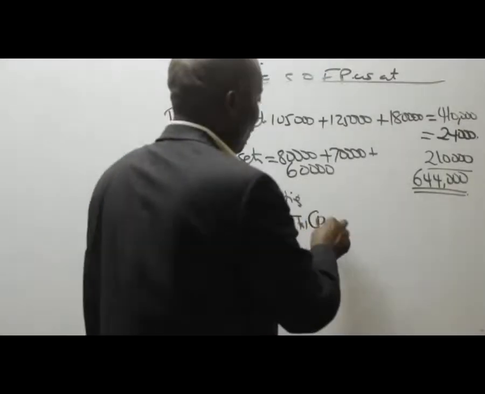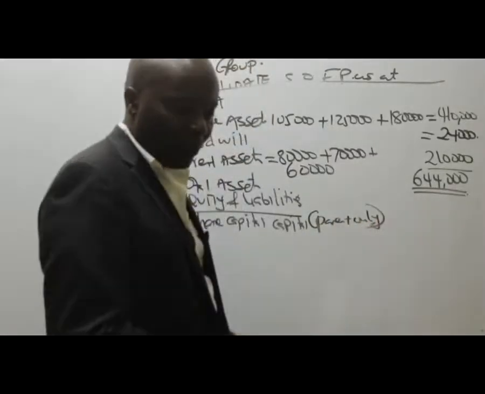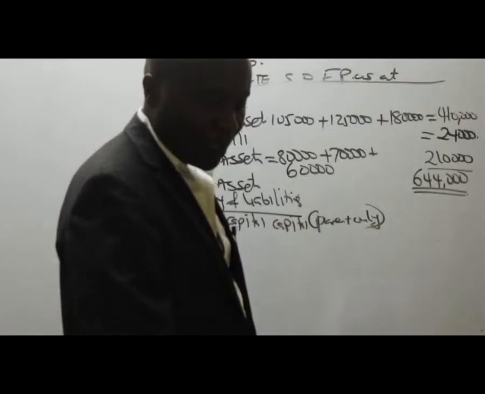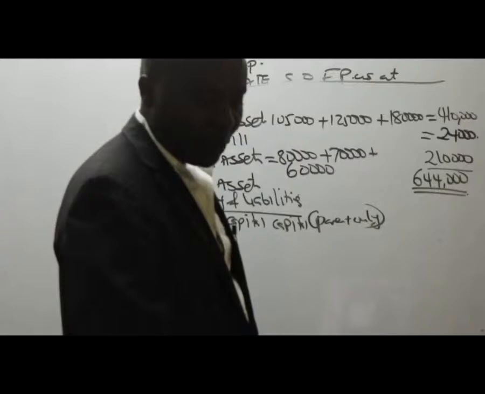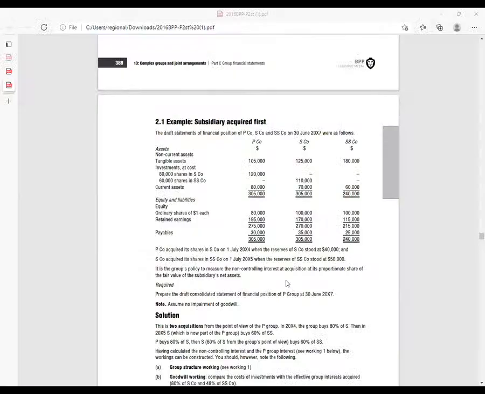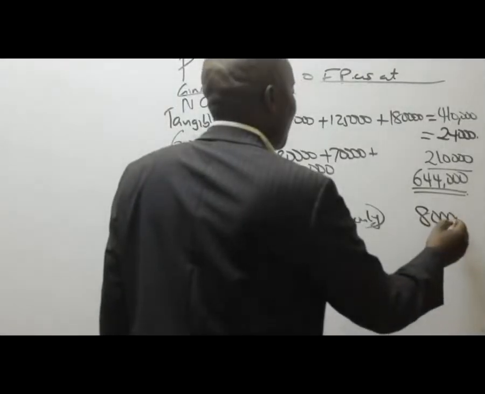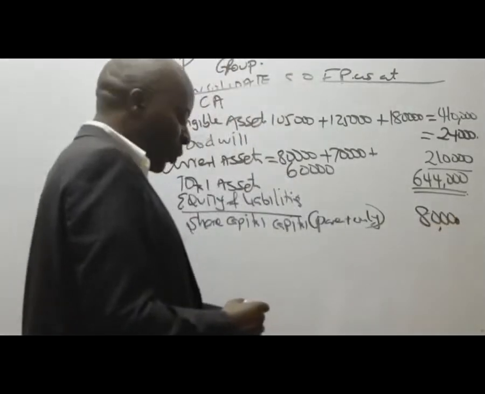We only take the one of the parent. You can see the equity ordinary shares, 80,000. That's what we pick, 80,000. Now, ladies and gentlemen, apart from this share capital, do we have any other thing?